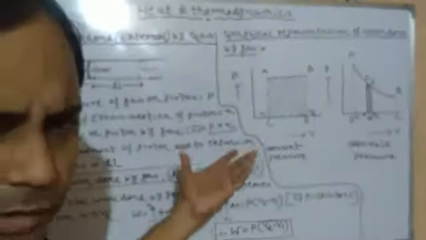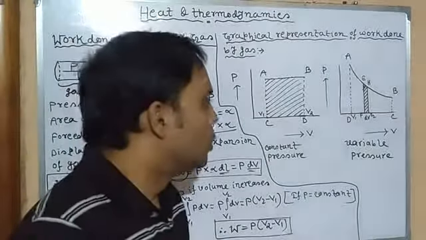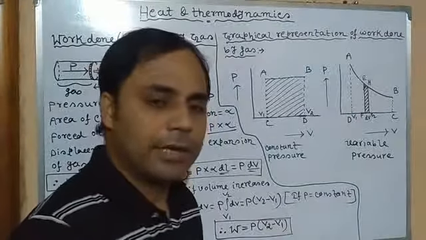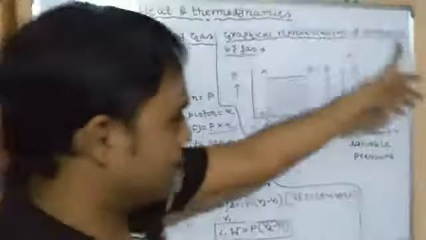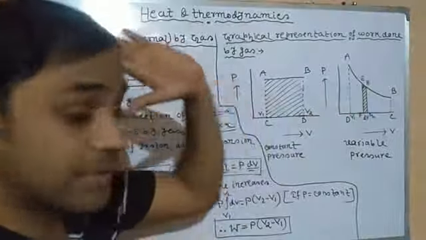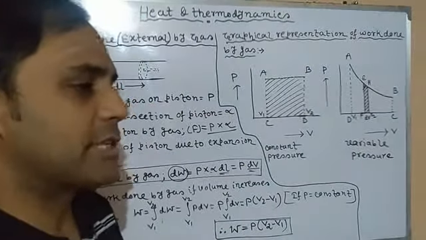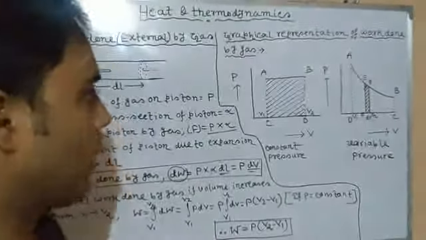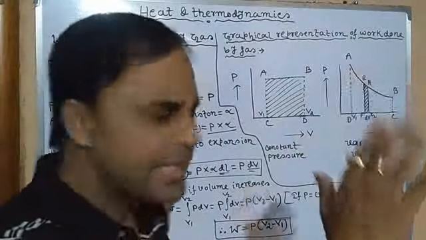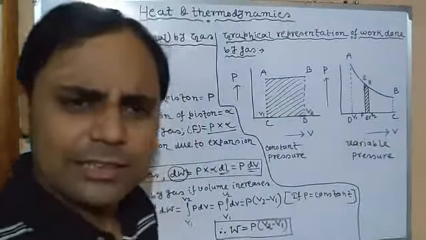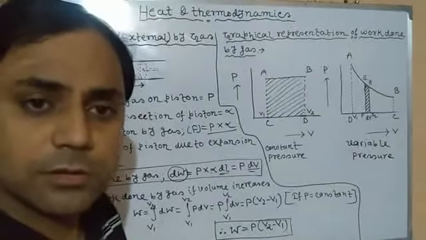It is just like work done by a constant force, which we have already discussed in the chapter work, power and energy, the constant force and variable force. Now the next diagram: if the pressure is not constant, how can we calculate the work done by a gas? Variable pressure means pressure will keep changing. It is exactly like the work done by a variable force.